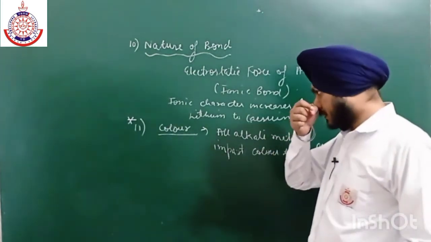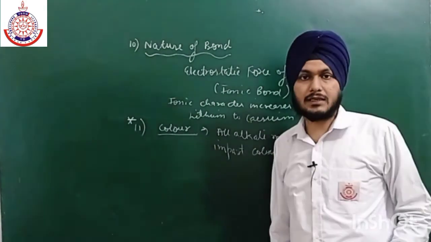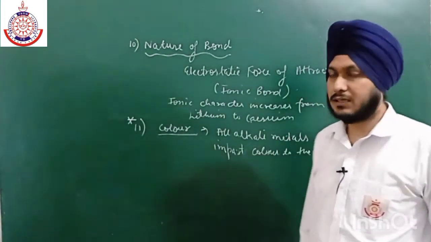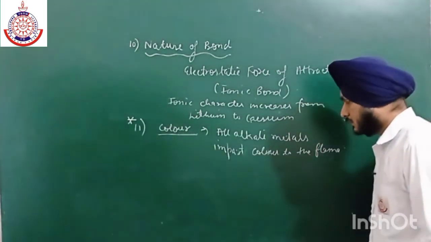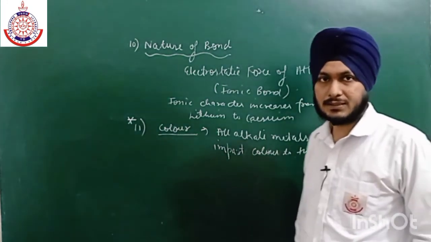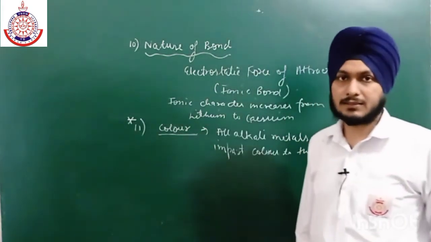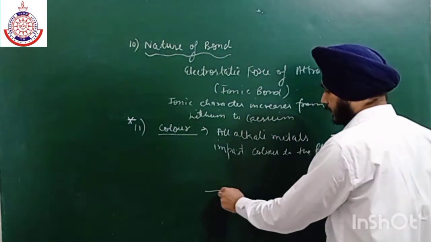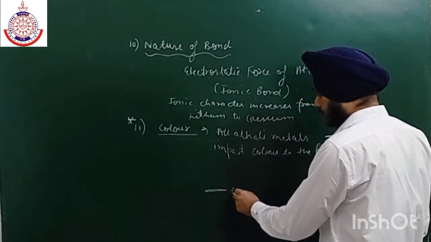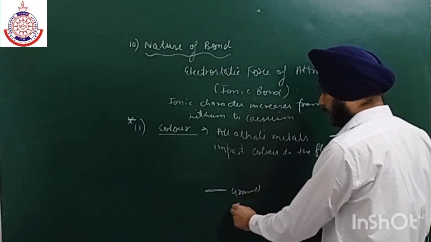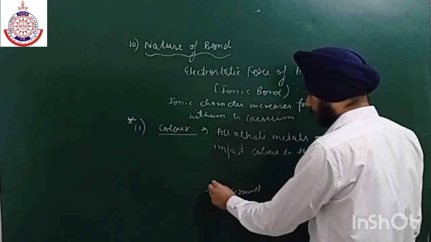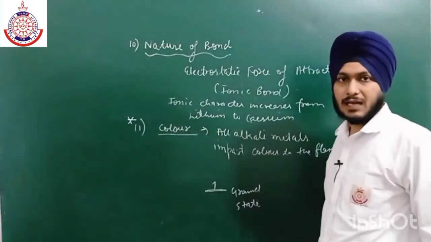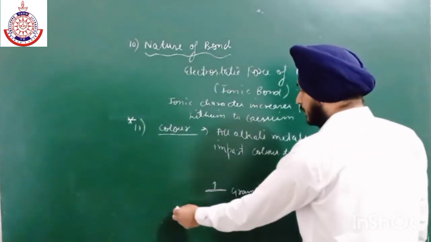Because, as we all know, their electrons are not tightly held, they are loosely held. So when we provide some heat to these metals, they can easily lose their electrons. For example, this is the ground state, and here we have the electrons present.